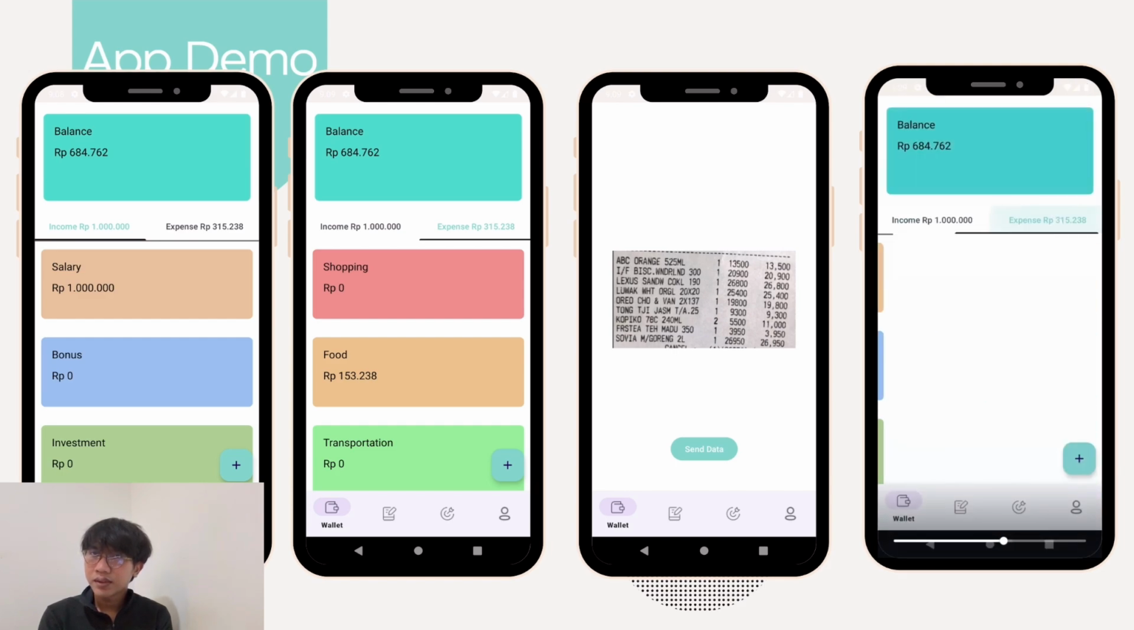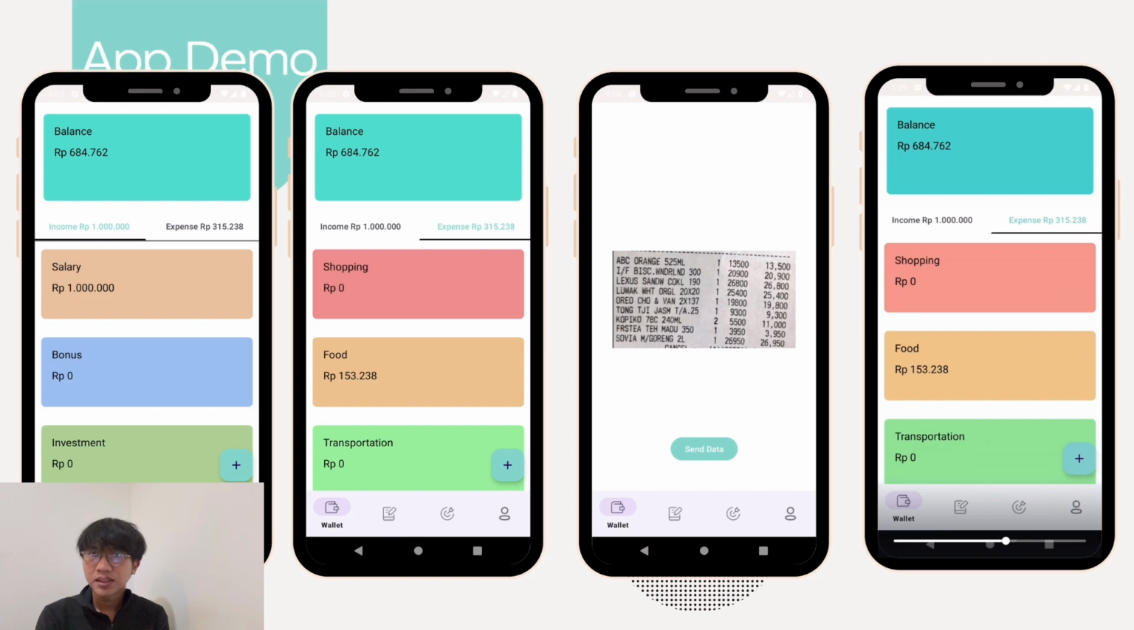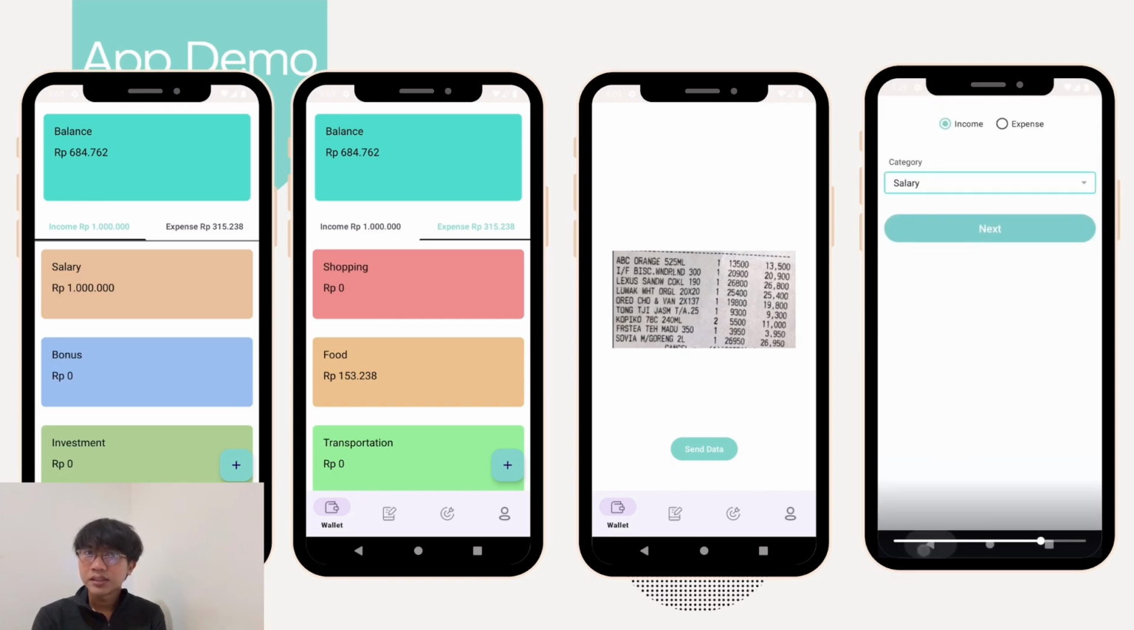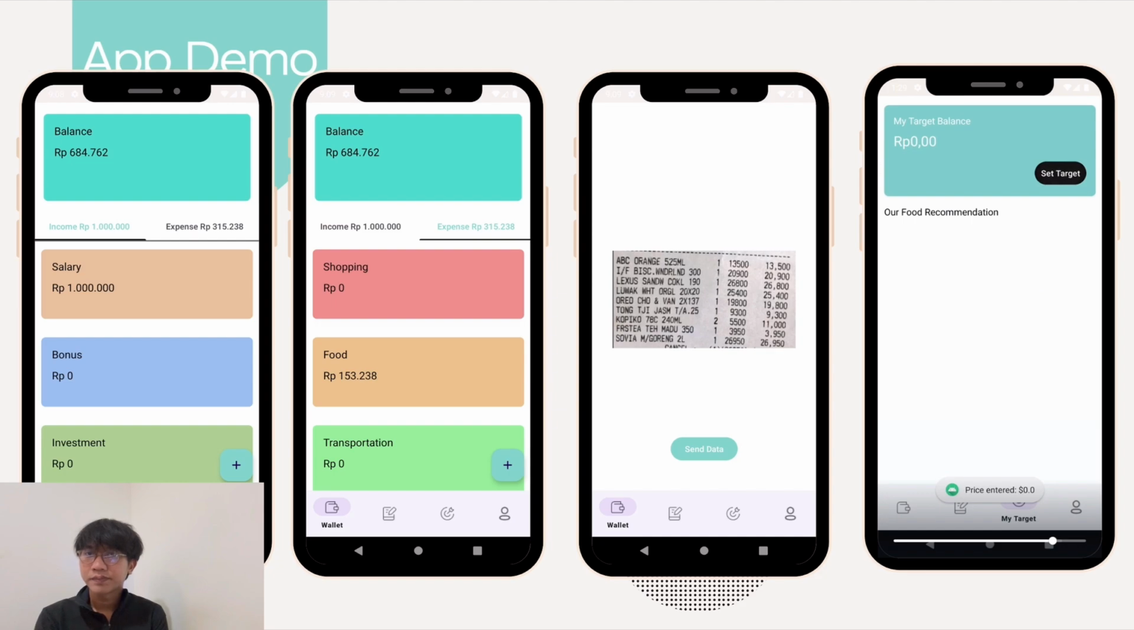And this is our next feature. You can view the transaction history. And next, you can set your financial target. As you can see here, there is a food recommendation. This is for our future update.